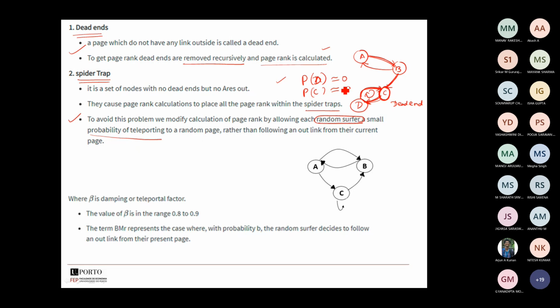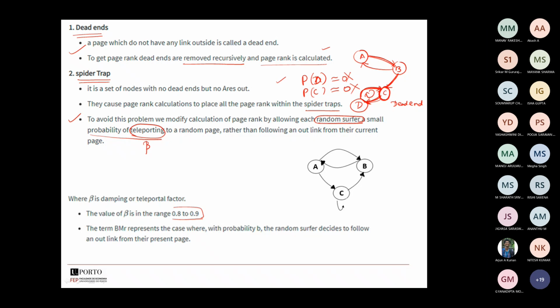In order to avoid that, we are going to introduce a small boosting value, a value which is going to be like a catalyst. Some boosting value which will avoid this convergence to 0 problem. That is called the teleporting value. You will usually say the teleporting value is in the range of 0.8 to 0.9. I usually say it as beta. So this teleporting value will